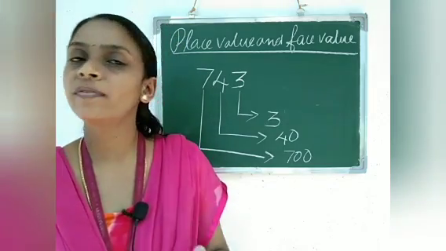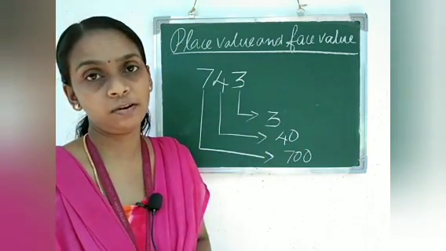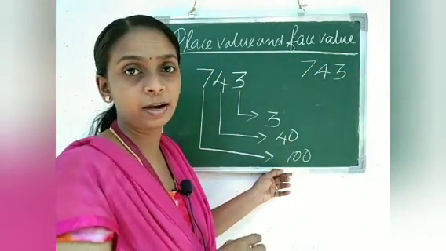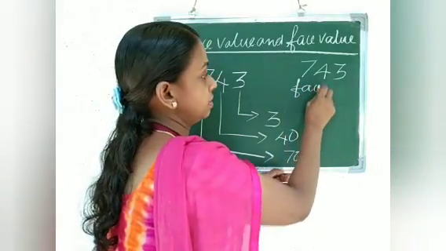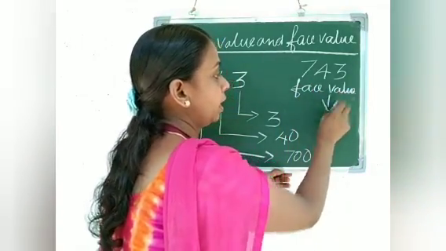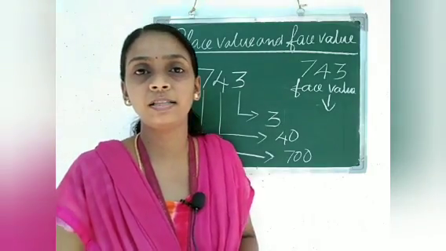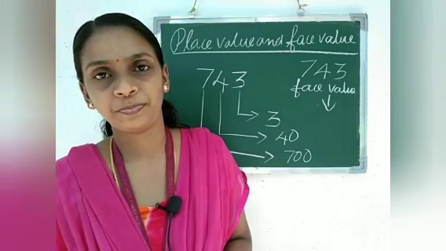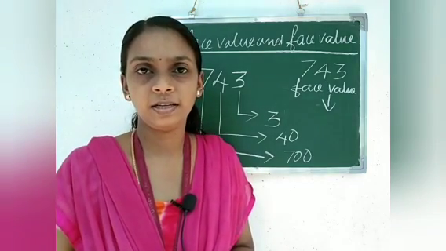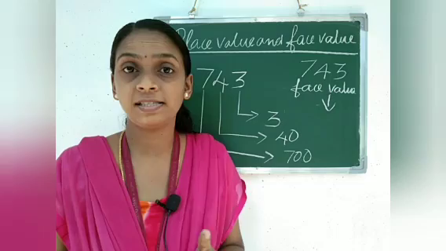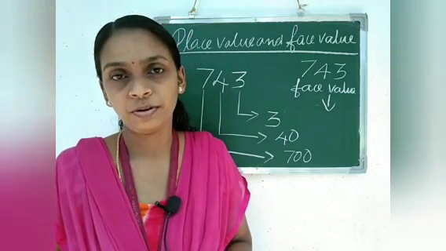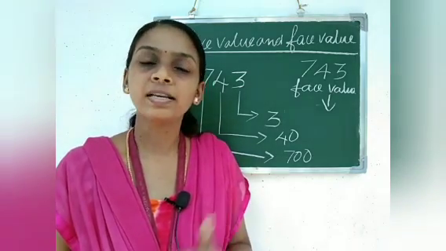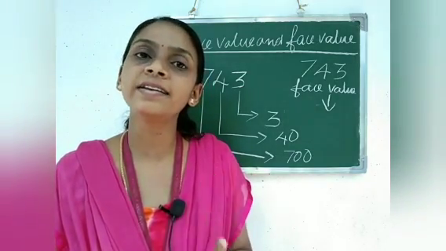Now we will look at how to write the face value of 743. What do we mean by face value? In 743, what is the face value of 3 here? 3 is in the ones place. What is the face value? Face, F-A-C-E, face value. How will we find the face value of a 3-digit number? The face value of a number is that number itself.